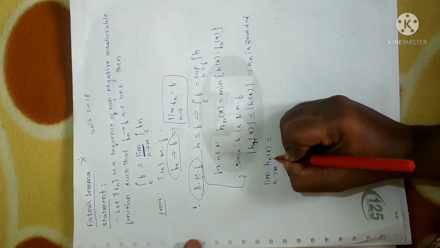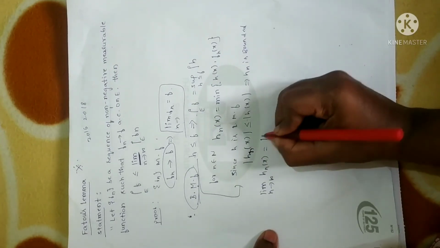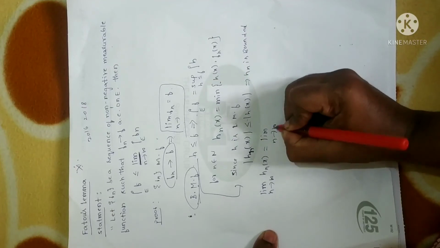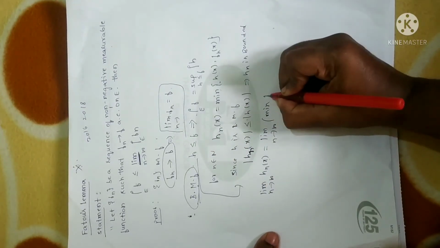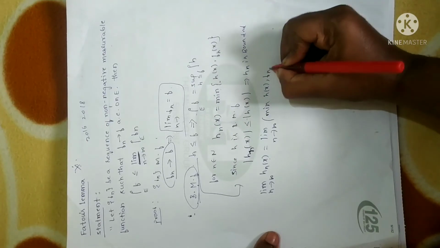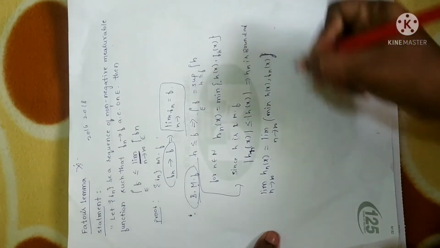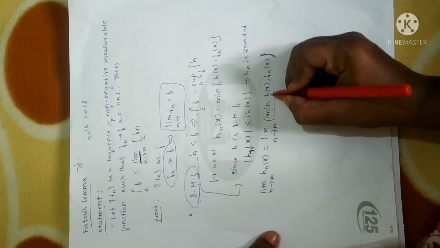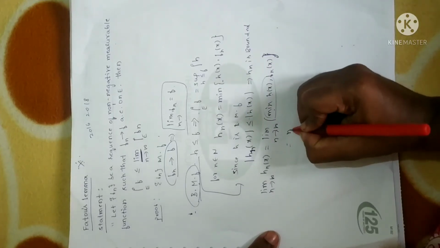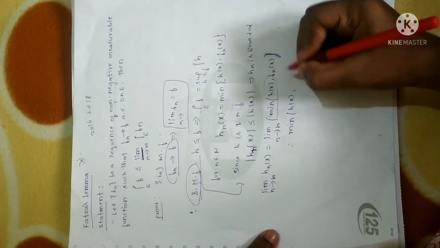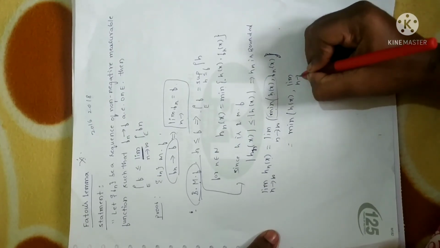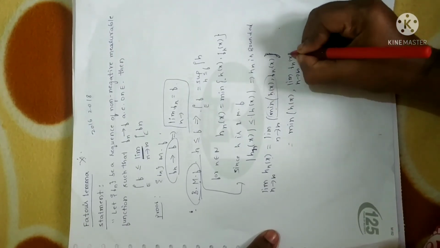Further, let me take the limit as n tending to infinity of hn of x. I am going to take a limit over the function hn of x. So I can write this as limit n tending to infinity, where hn of x can be replaced by the minimum of h of x, comma fn of x. Now I am going to take the limit inside, since the first term is independent of n, so I can apply the limit to the second term. So I write the minimum of h of x, comma, limit n tending to infinity of fn of x.